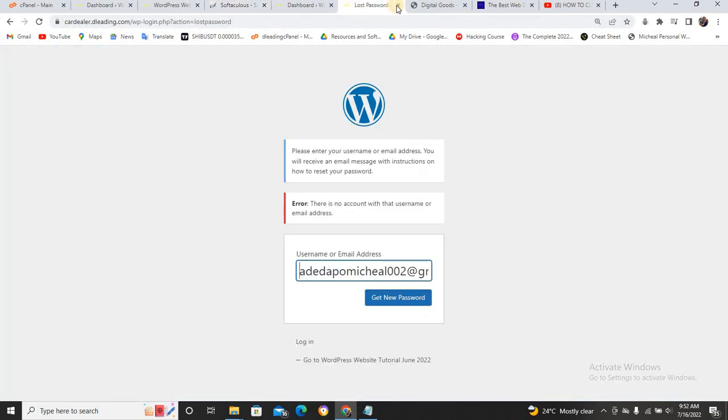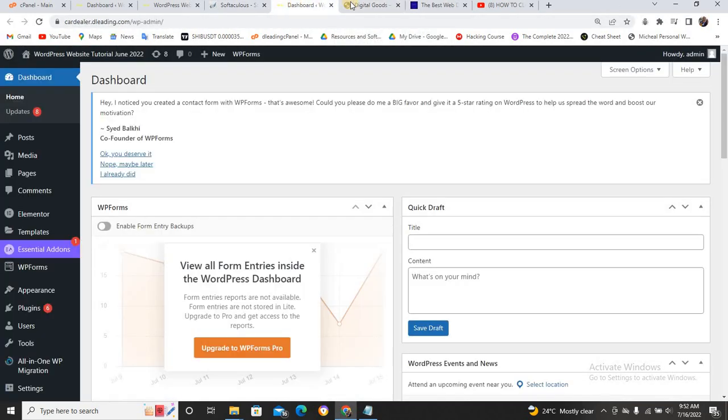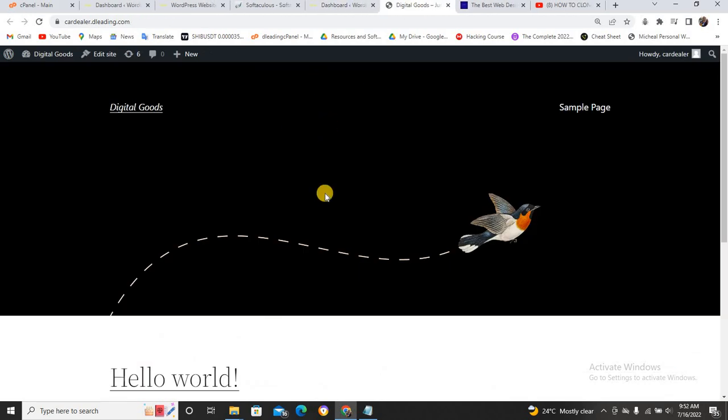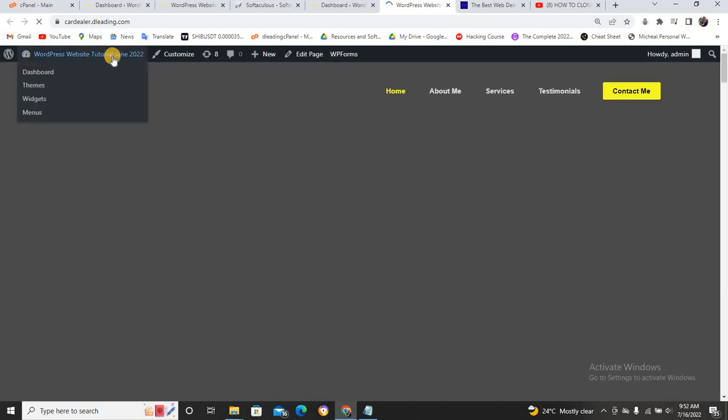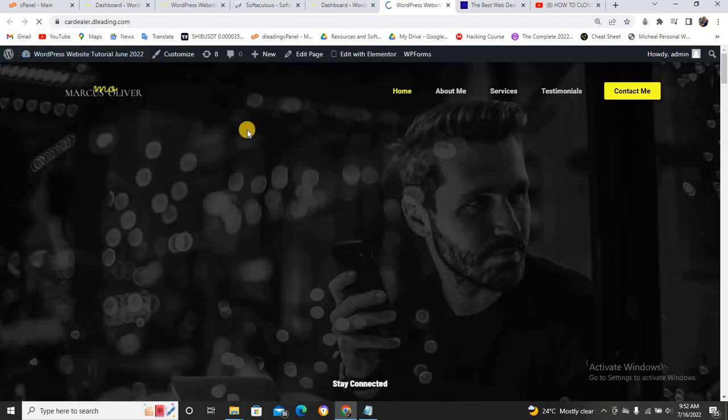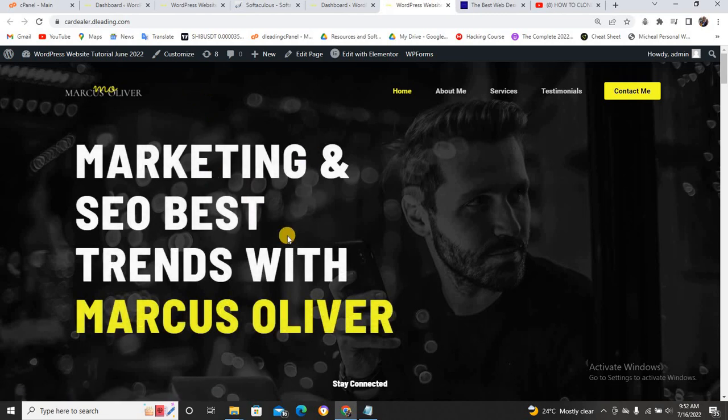So I will close this one and I will come to this particular place. Can you see this is the front end now? If I refresh this front end now, it's going to change from this to the previous one. Can you see it has changed? WordPress tutorial June 2022. Now, this is stuff like this.